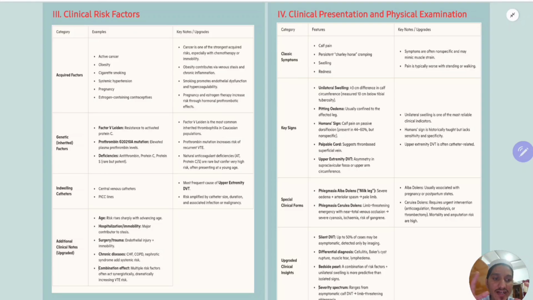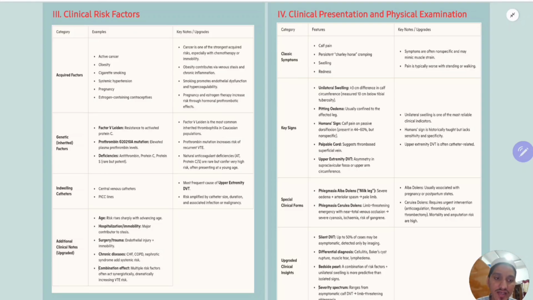In the clinical part, 50% of them are asymptomatic. Some can present only with pain, some only with swelling. Homans sign is not reliable. So the decision is taken mainly on the risk factors. Even if the patient has clear investigations, like radiological investigations, if symptoms and signs with risk factors are present, then also we will treat the patient. That is the main thing we should remember.